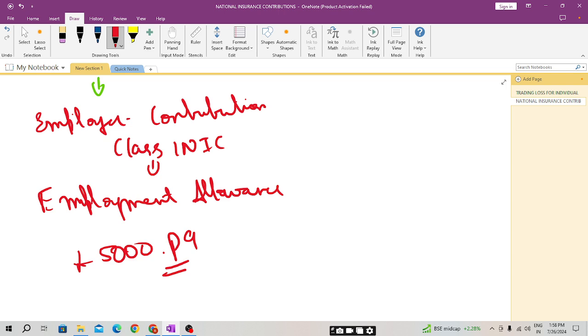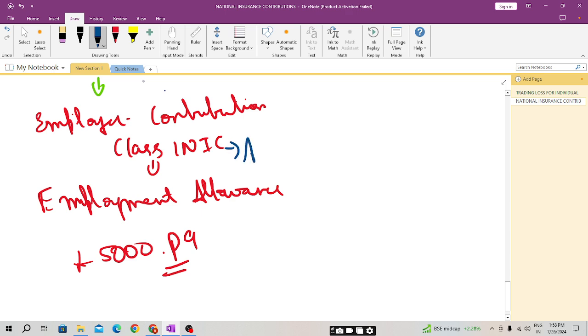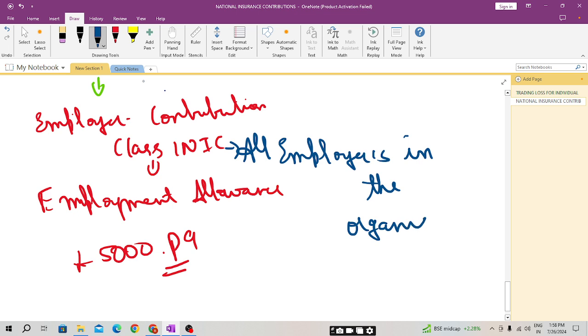If the employer's contribution to class 1 NIC for all the employees in the organization is less than or equal to £5,000, then the employer can claim the employment allowance and will not pay anything to HMRC.